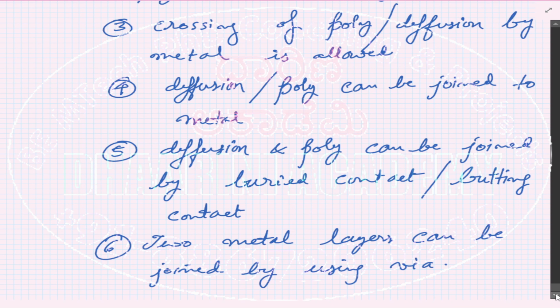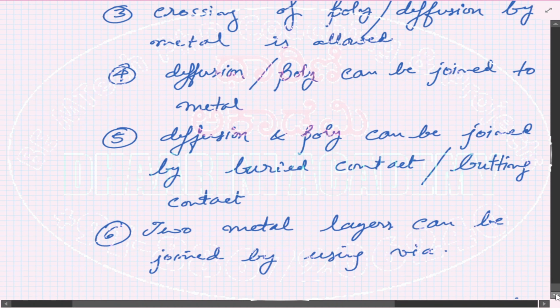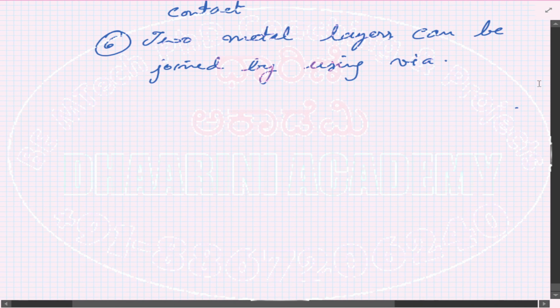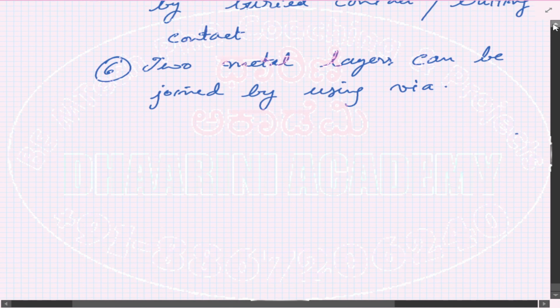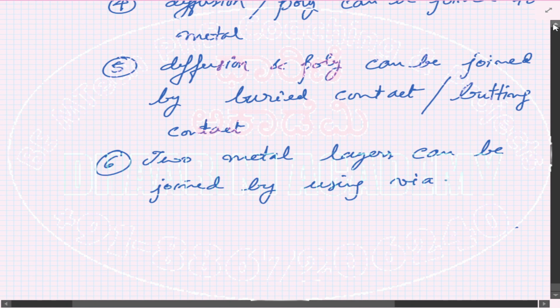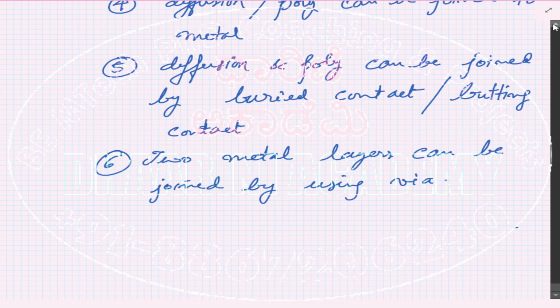Then, if you want to have a connection between the diffusion and the poly, then you have to use a buried contact. Then if you have two metal layers, then you can join them by using what is called a via. So this is what we had seen in the previous class.